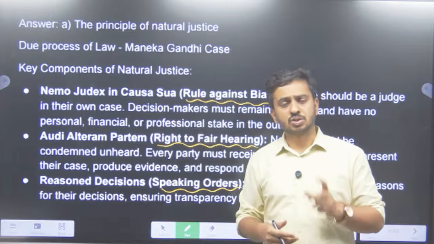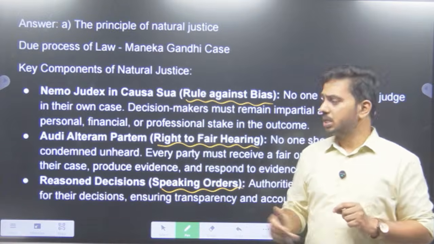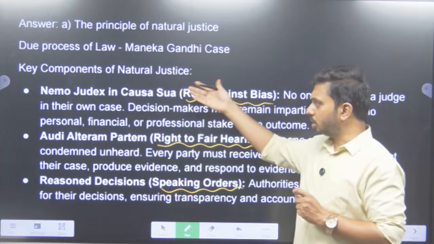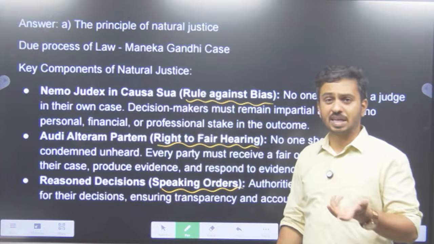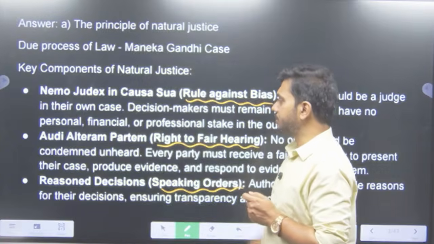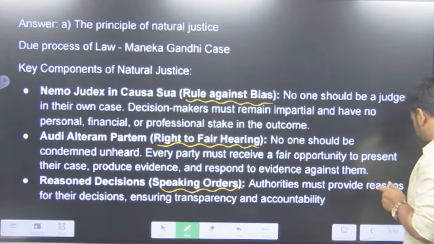So principles of natural justice have appeared in the UPSC Prelims quite a large number of times. So this is what principles of natural justice mean. If you want to remember, you can remember even the Latin names of it also. So nemo judex in causa sua, audi alteram partem, etc. So this is what natural justice actually means.